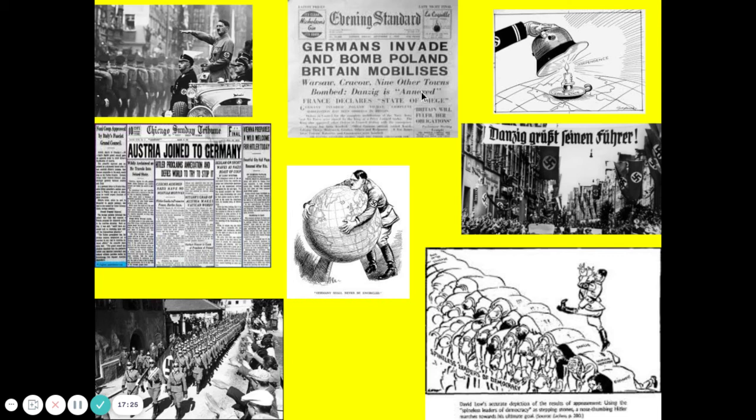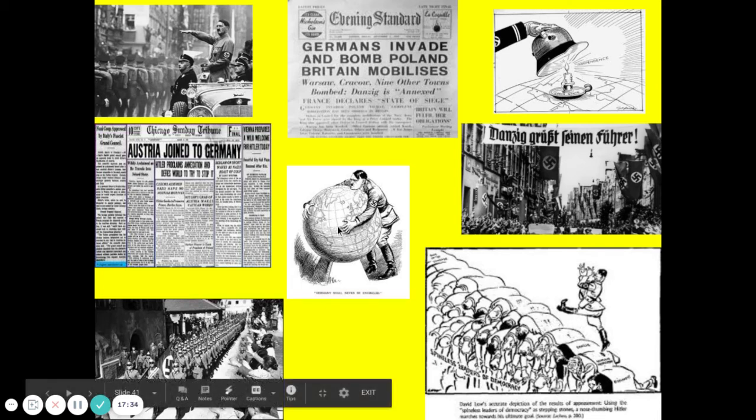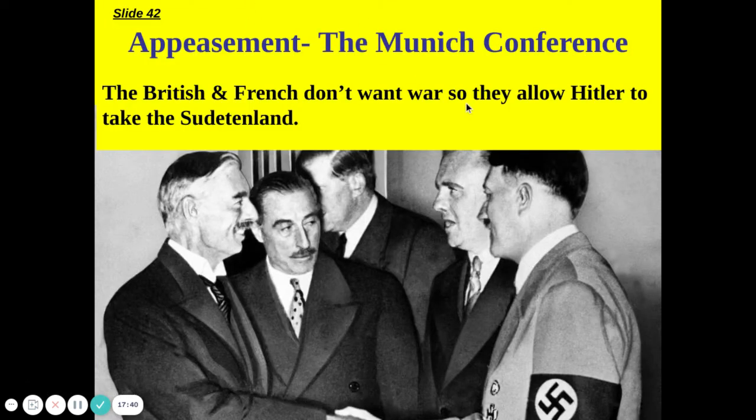So here are different things that we can see. This is going to be here in a little bit that we'll talk about. And then we see the troops coming in, political cartoons, Hitler taking the world here. So this is Chamberlain, and this is the French Prime Minister as well. Chamberlain's out of Britain.